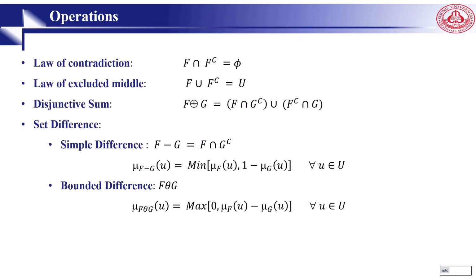Almost the same as Chris said. The intersection of F and its complement is phi. The union of F and its complement is U, the universal set. And disjunctive sum. We say this F sum circled, you can call this one sum circled, is F intersection G complement union F complement intersection G. And here are some others. All are like Chris said, we studied in discrete mathematics.